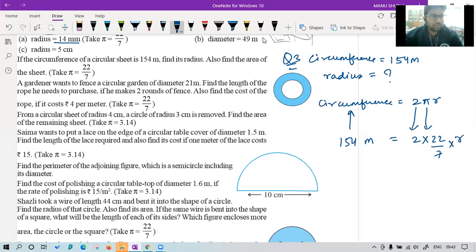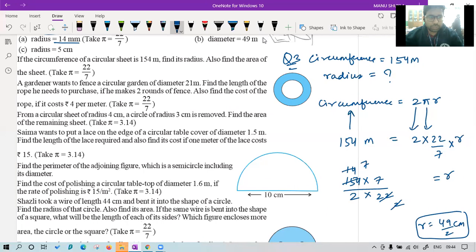So can we find this unknown value by isolating it? Easily we can do. Just make r on the left hand side. It becomes 154 into 7 upon 2 into 22. 11 2s are 22, 11 1s are 11, 4 7s are 28, and the answer is r equal to 49 upon 2 meters. Have you got this? Class, is this clear?